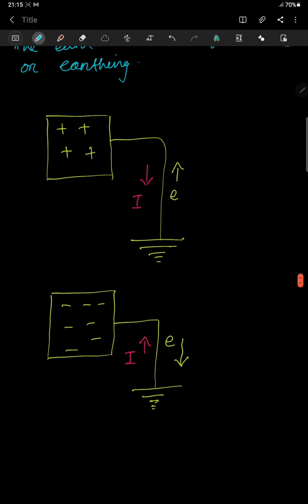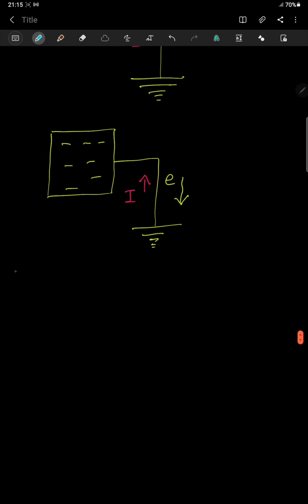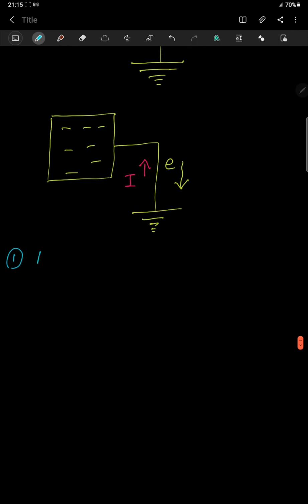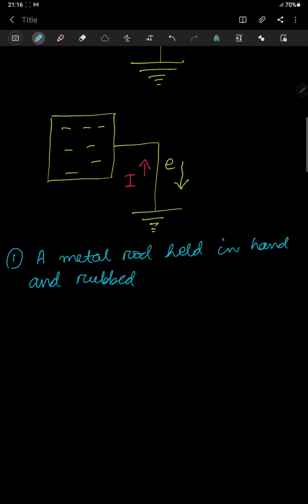A common question comes at this point as a 1 mark question in the exam. It asks: a metal rod held in hand and rubbed with wool doesn't develop any charge. Why?